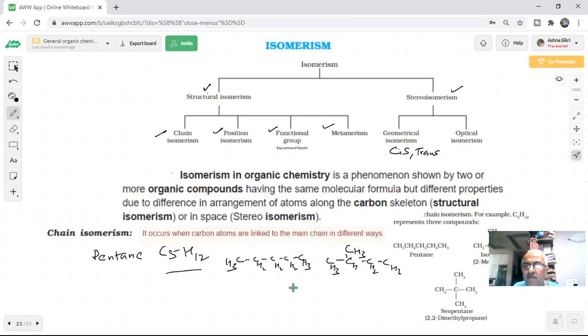So there will be more of this. 5 carbons. 1, 2, 3, 4, 5. This is a bond line representation which I have given. So how many can I write? I have to write all the possibilities. They are called chain isomers: the chain is straight, the chain is branched, the chain is different, students. Carbon chain is different, they are called chain isomers. Yes or no? Yes, sir.